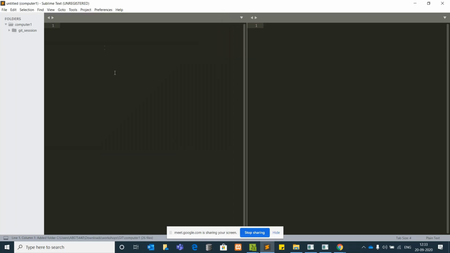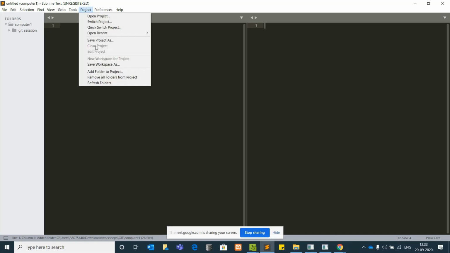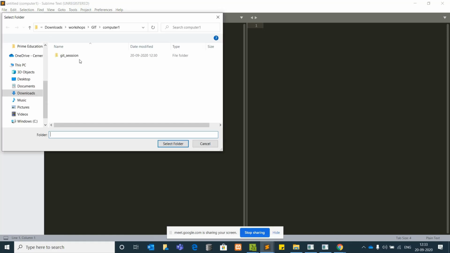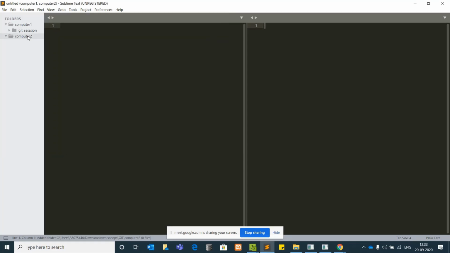Here is the one folder that we created, and I'll open up another folder, that is computer 2. Now you can see in computer 1 there is one folder, git session, because we have cloned it to computer 1 but not to computer 2. Till now we have not cloned the project git session to computer 2. It is available only in computer 1.